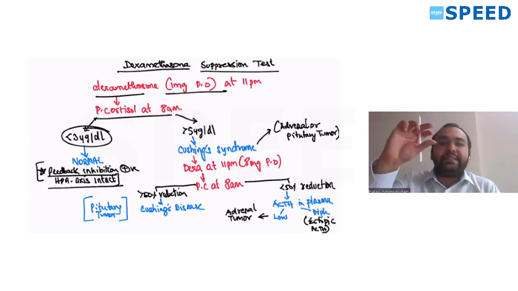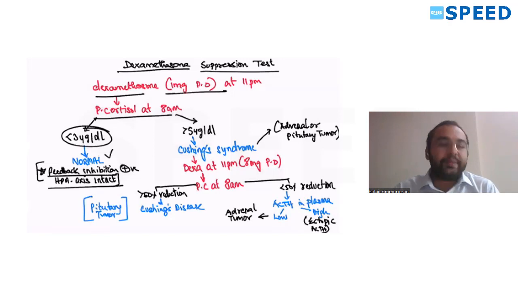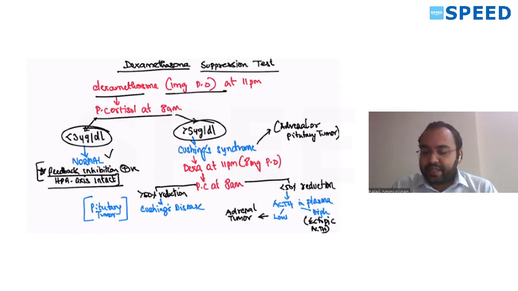So the HPA axis is intact. So it's a normal patient. If the cortisol levels are greater than 5 micrograms per deciliter, it means that the feedback inhibition is gone. So the HPA axis is not proper. So it can be diagnostic of Cushing syndrome, which can be because of an adrenal tumor or a pituitary tumor.